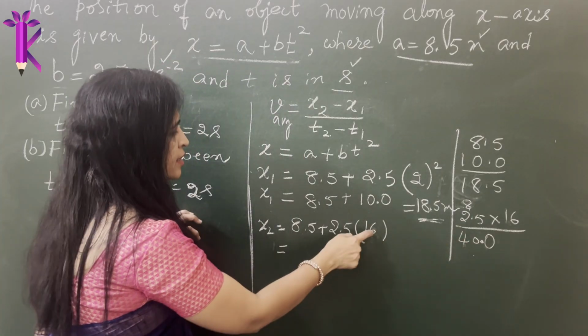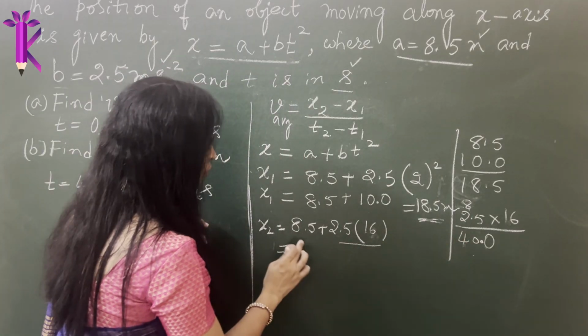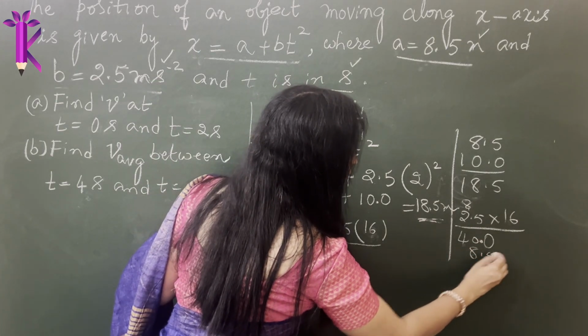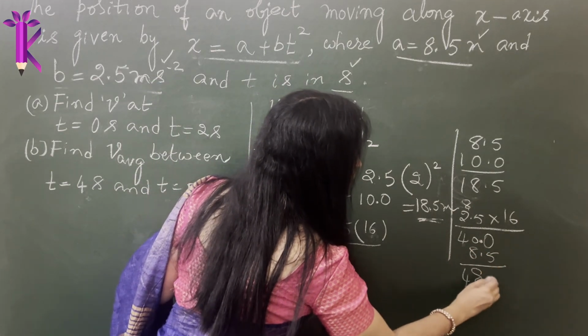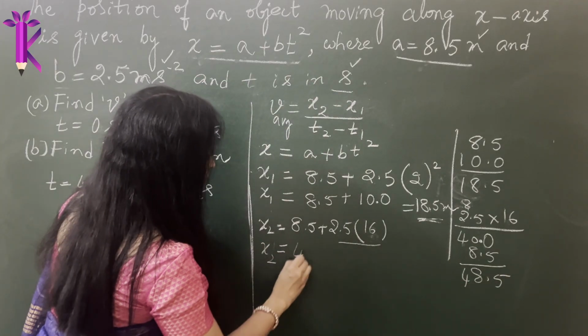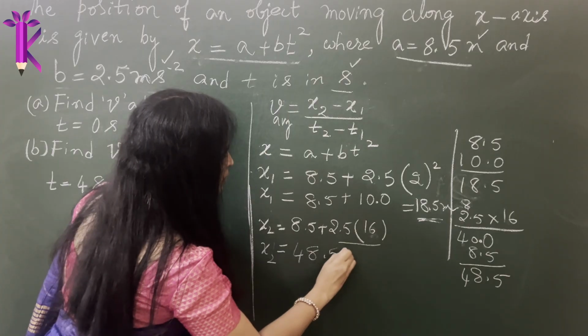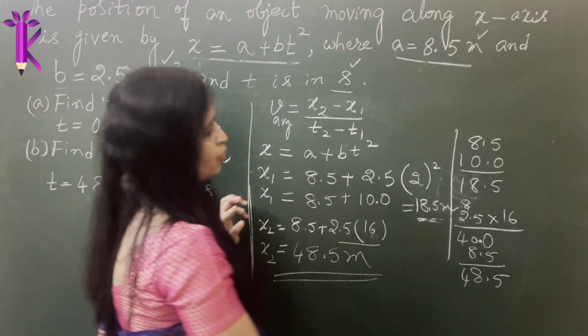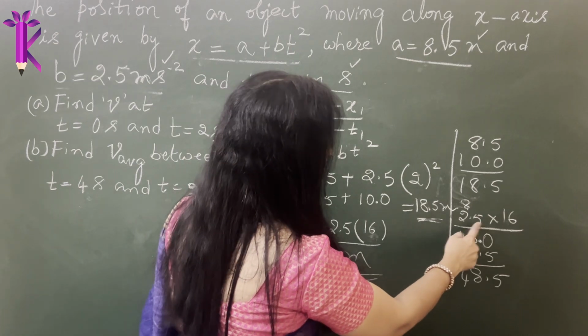So therefore this will be 40. After one digit there is a point, so this will be 40. So 40 plus 8.5 will be, let's add 8.5 here, this will be 48.5. So x2 will be 48.5 meters. Okay, I hope you know how to do this multiplication.